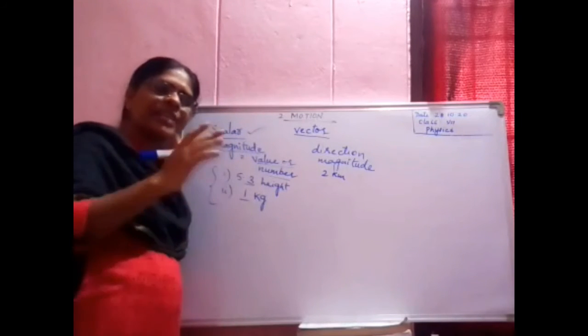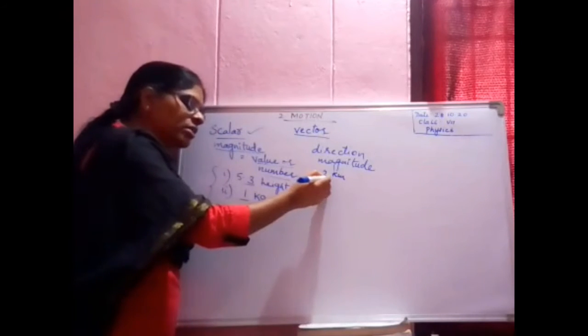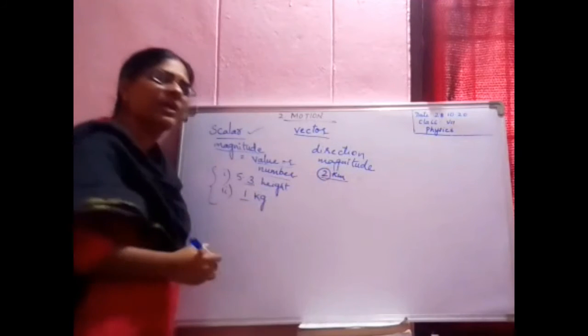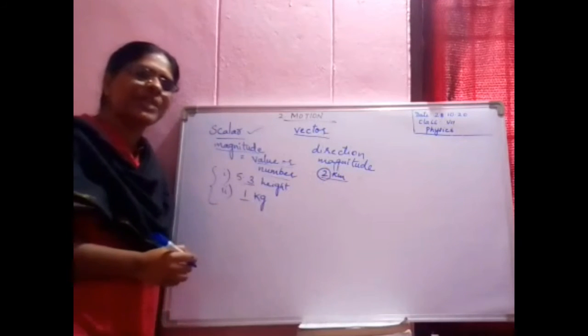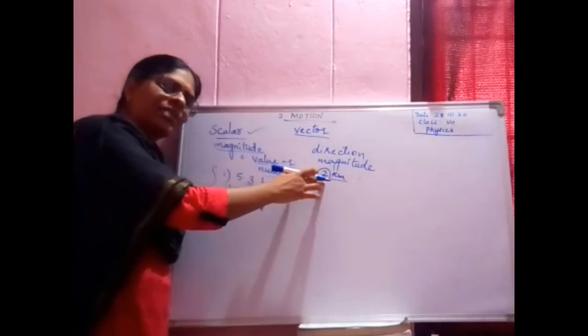Like this he will say to you, yes? 2 kilometers means 2 is a number, so we must require a numerical value.